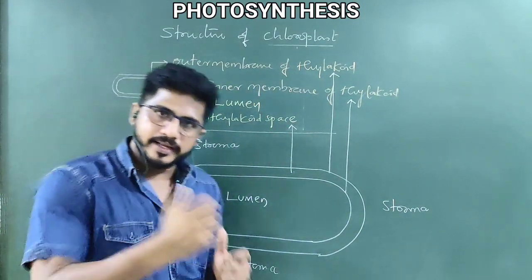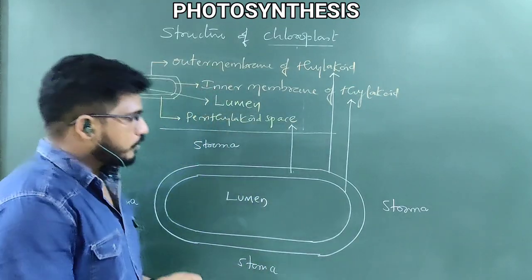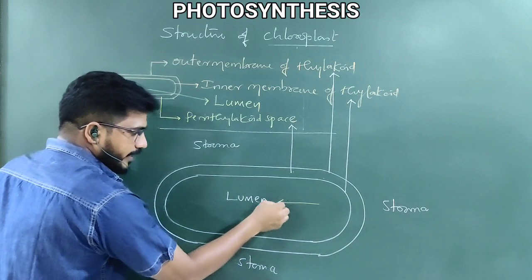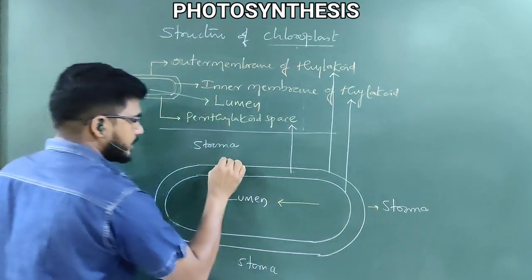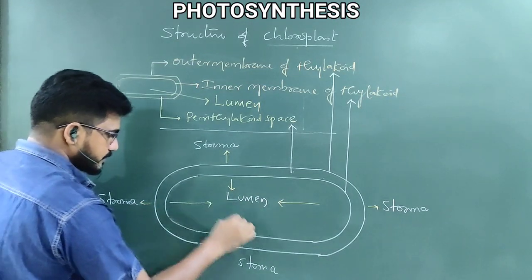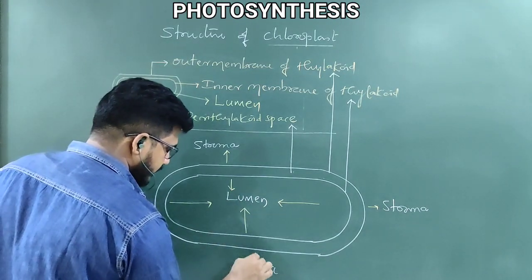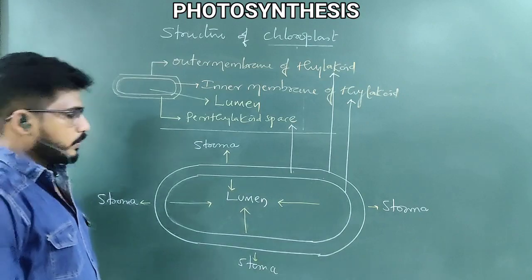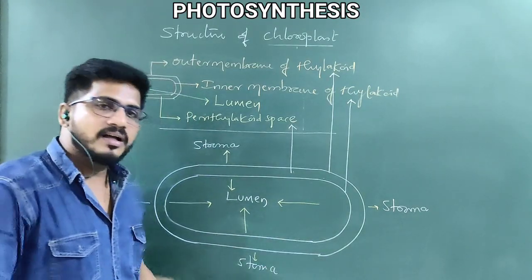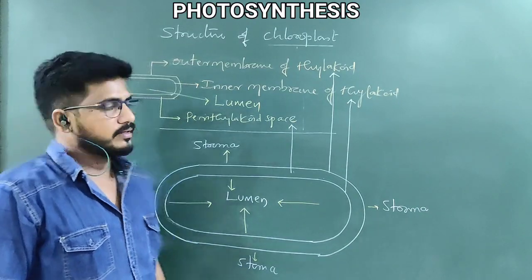Thylakoids are suspended inside the stroma. That means the outer edge of the thylakoid is stroma, and the inner edge of the thylakoid is lumen. Understand? Everywhere. This is so important, guys. A lot of topics depend on this structure only. Where is the lumen? Towards the inner side of the thylakoid membrane. Where is the stroma? On the outer side of the thylakoid.